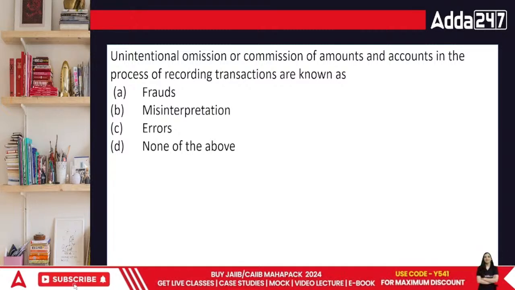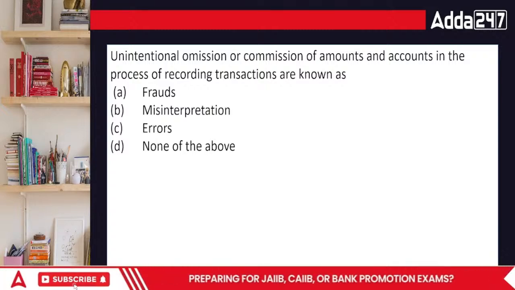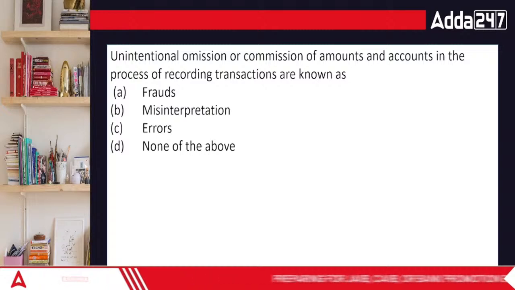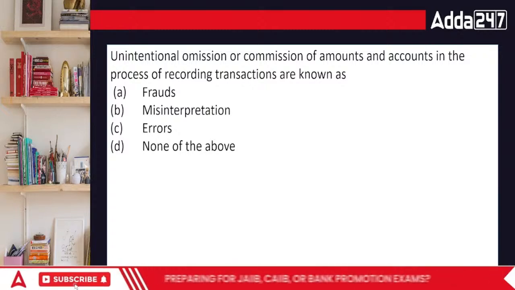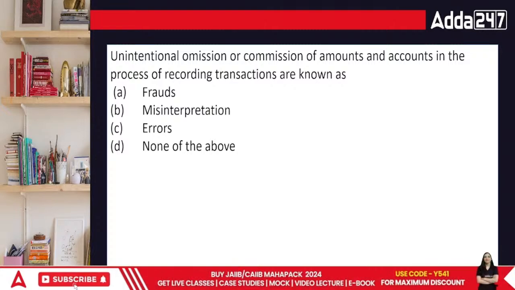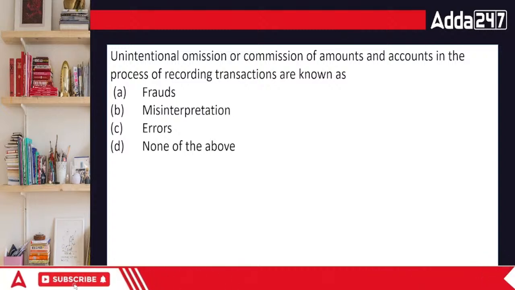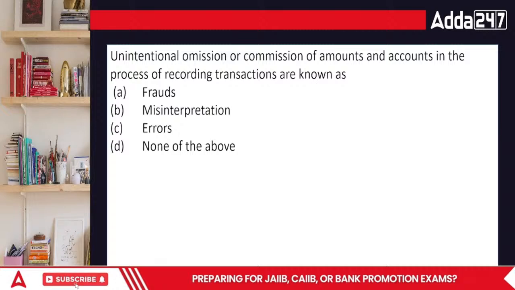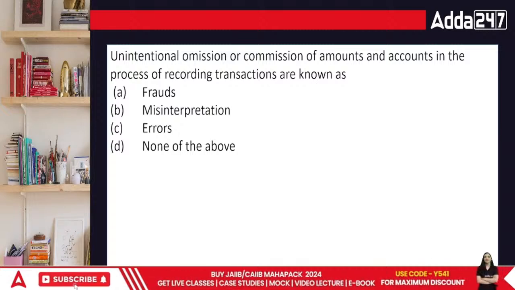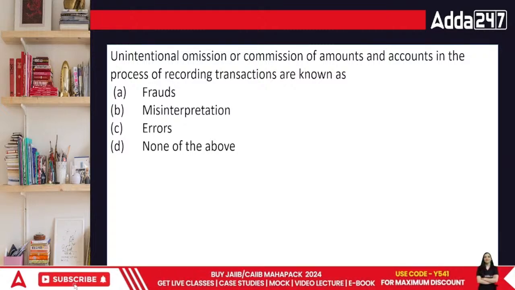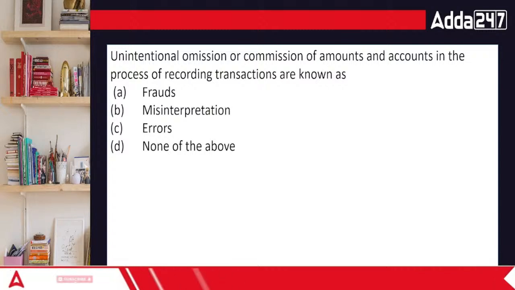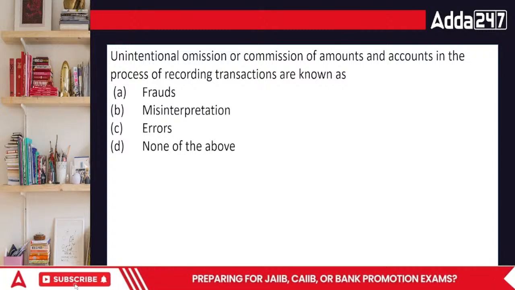Or the commission of amounts or accounts in the process of recording transactions are known as frauds, misinterpretation, errors, or none of the above. What's going to be the answer?